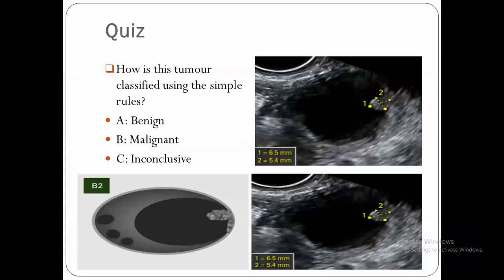Coming to the quiz. How is this tumor classified using the simple rules? Is it benign? Is it malignant? Is it inconclusive? As we see here, this is a unilocular cyst, clear. We will give it B1. And there is a solid component less than 7 millimeters. So we will give it feature B2. So there is B1 and B2 with no other features of malignancy. So we will say this is a benign tumor.